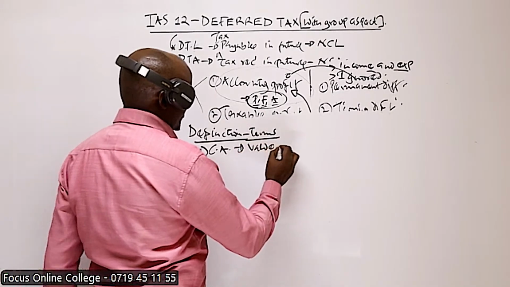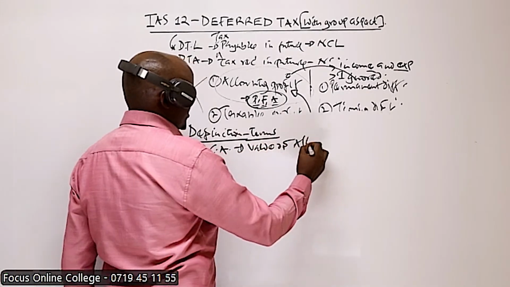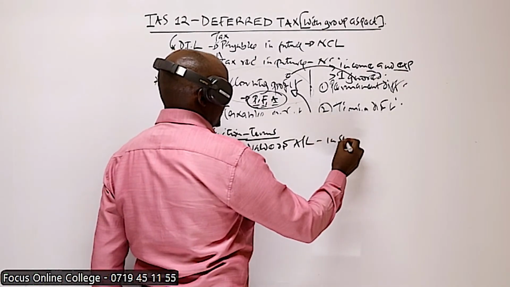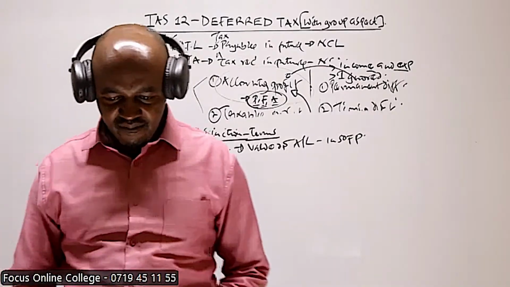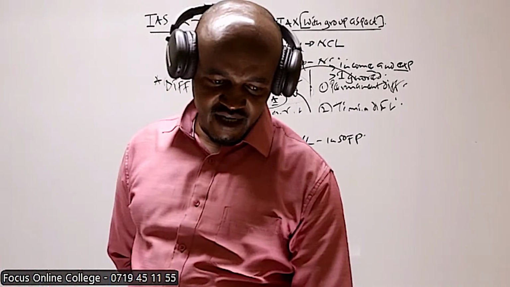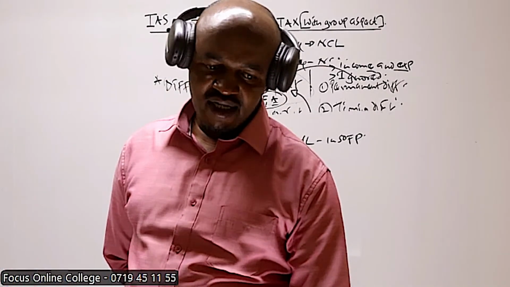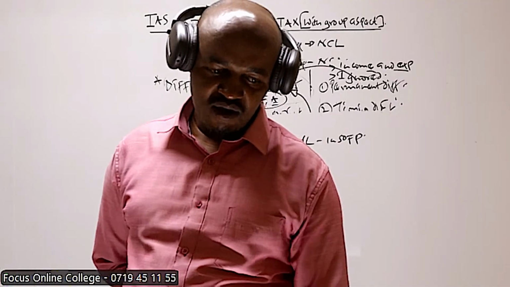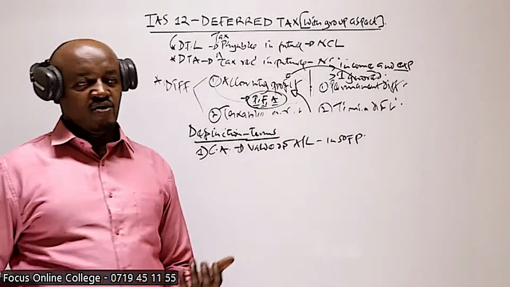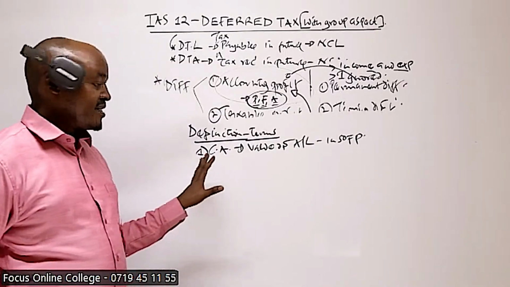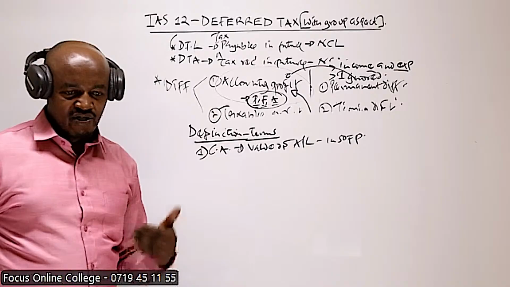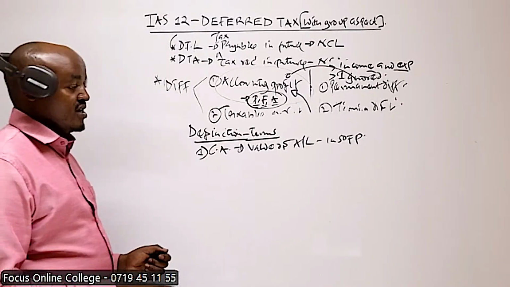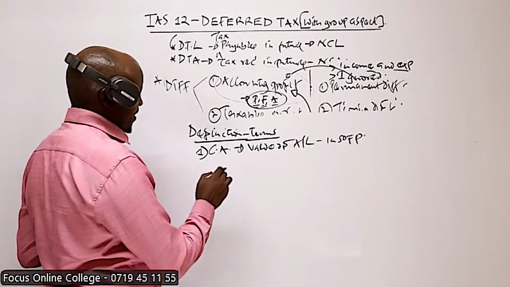This is the value of an asset or liability in the statement of financial position. That particular value at which an asset or liability is recorded in the statement of financial position, we refer to as the carrying amount. For example, items of PPE are recorded at their net book value.